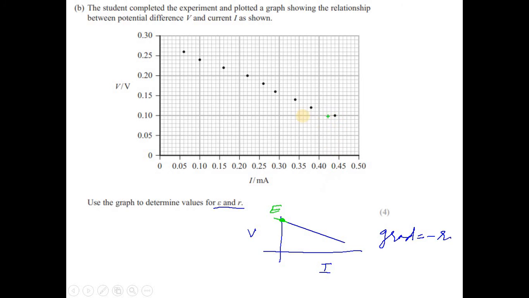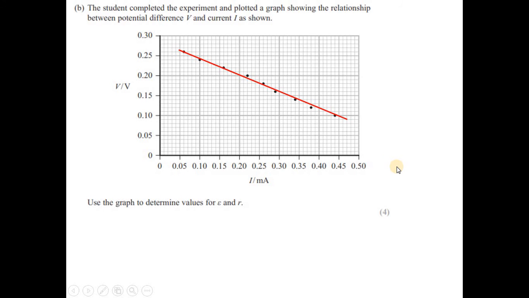That's what we are going to do for this question. We are going to plot a line of best fit, and we find the gradient of that line and the y-intercept. So here's the idea, and that's what we need to do. This is the line of best fit. Now I am going to choose 2 points on the line. It's up to you. You can choose any 2 points, as large a triangle of 2 points as big as you can. So I am choosing, let's suppose the best point for me is 0.45, I guess.